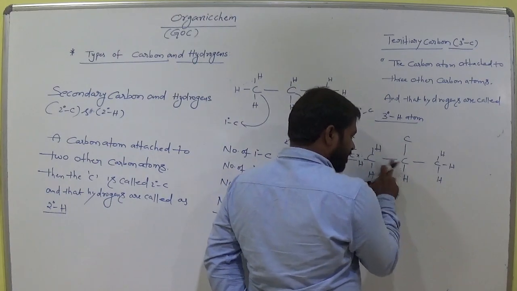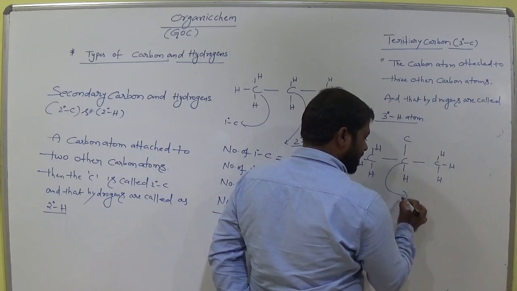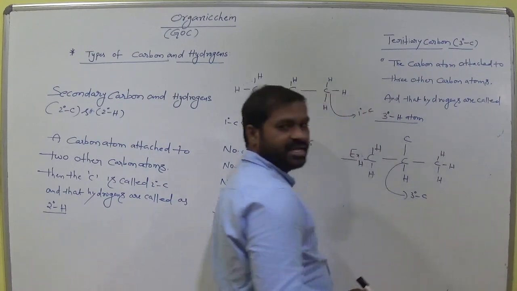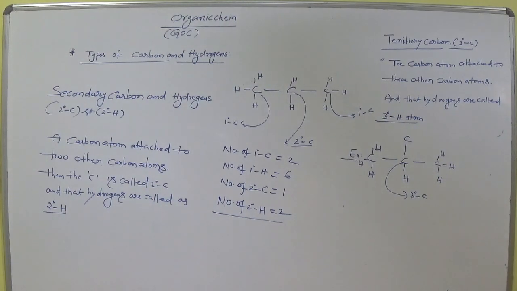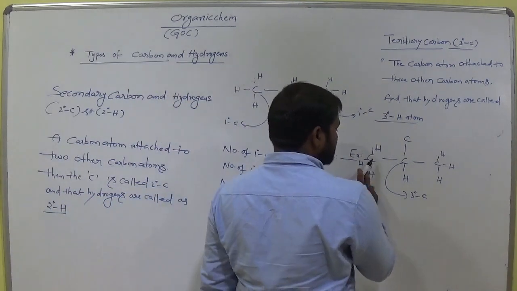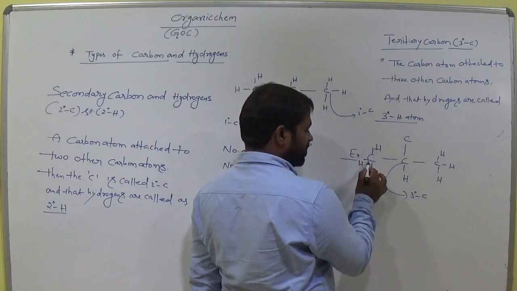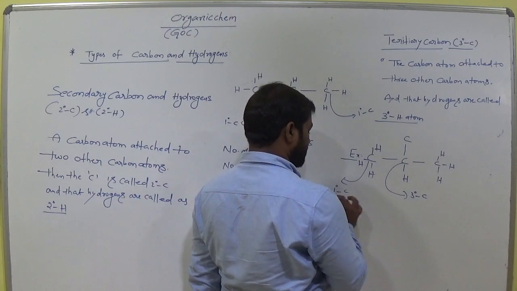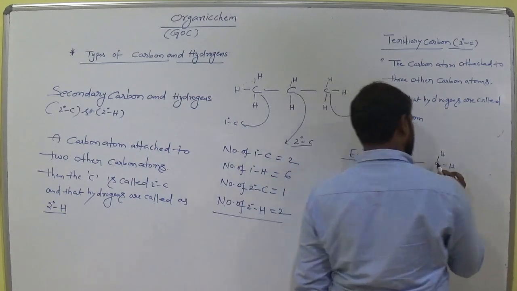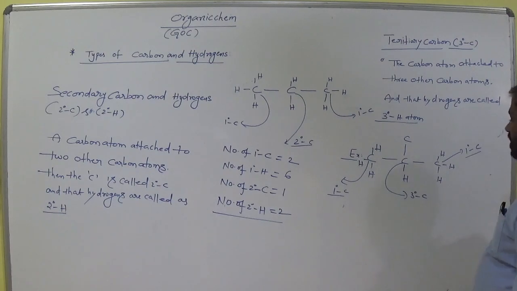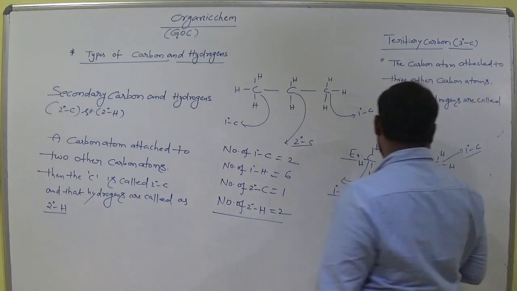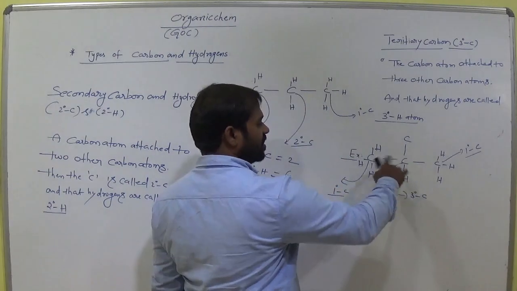Now this is bonded with 3 other carbon atoms. So now this is called as tertiary carbon. Is it clear? Tertiary carbon. So now what about this one? This carbon is bonded with only single carbon. So we call it is primary carbon. And come to this one, this is only bonded with single carbon atom. So it is called as primary carbon. Clear? This is only tertiary carbon. Why it is called tertiary carbon? It is bonded with 3 other carbon atoms.